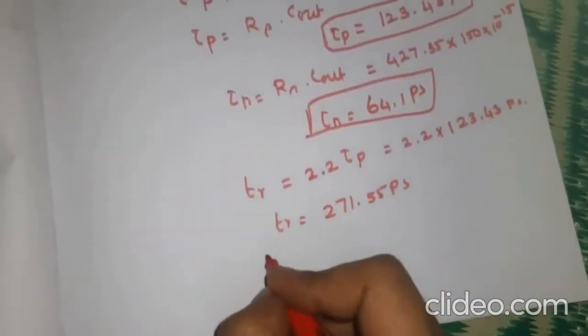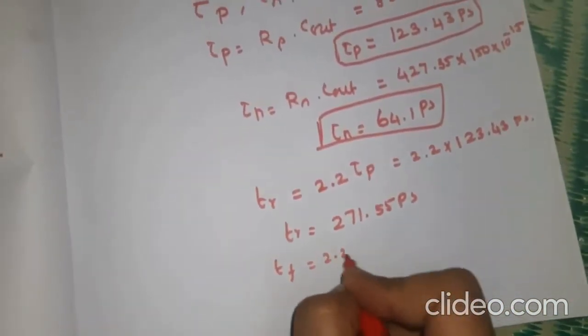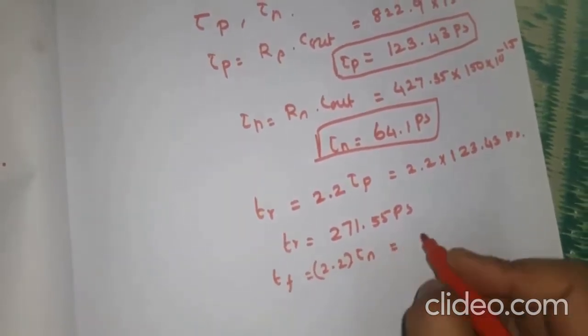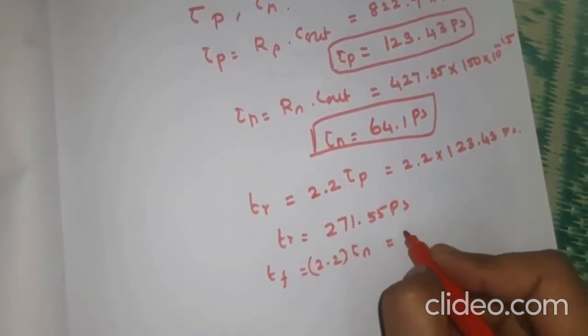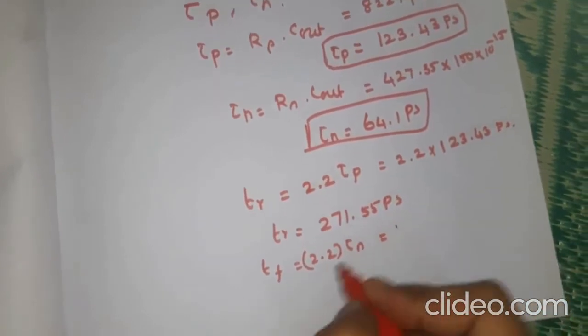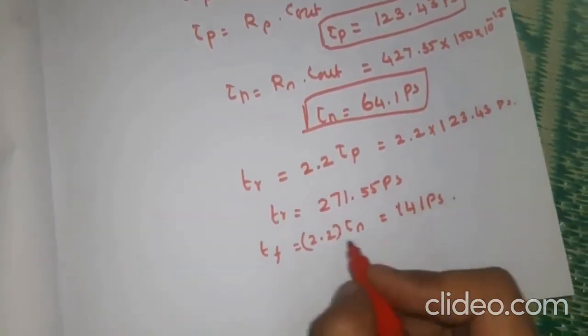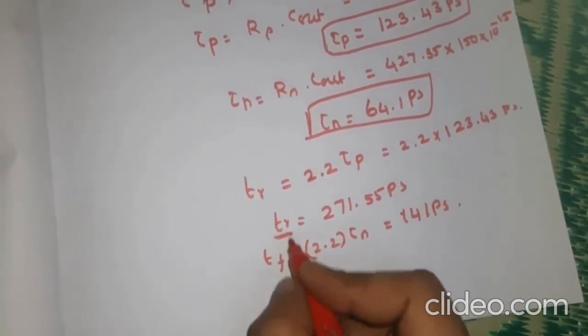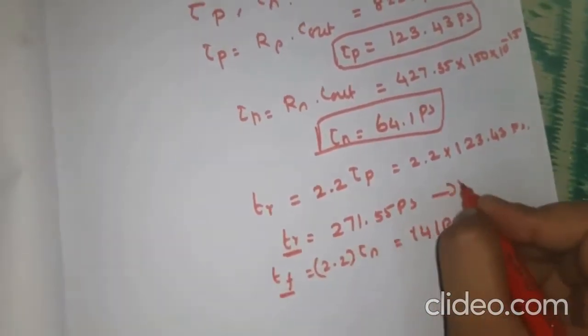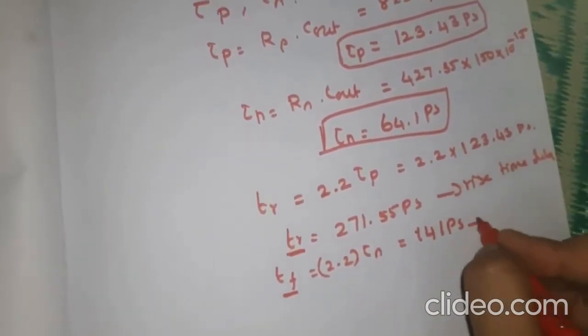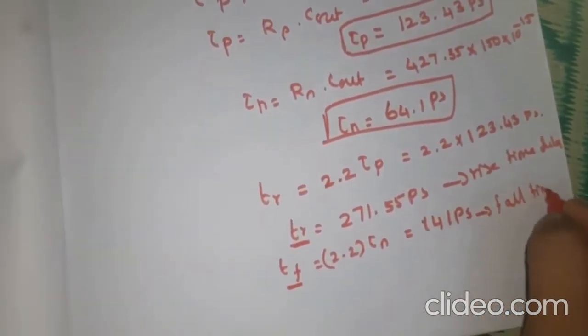Similarly we will get TF, that is equal to 2.2 tau n, which is equal to 141 picosecond. So now we have the rise time delay and the fall time delay.